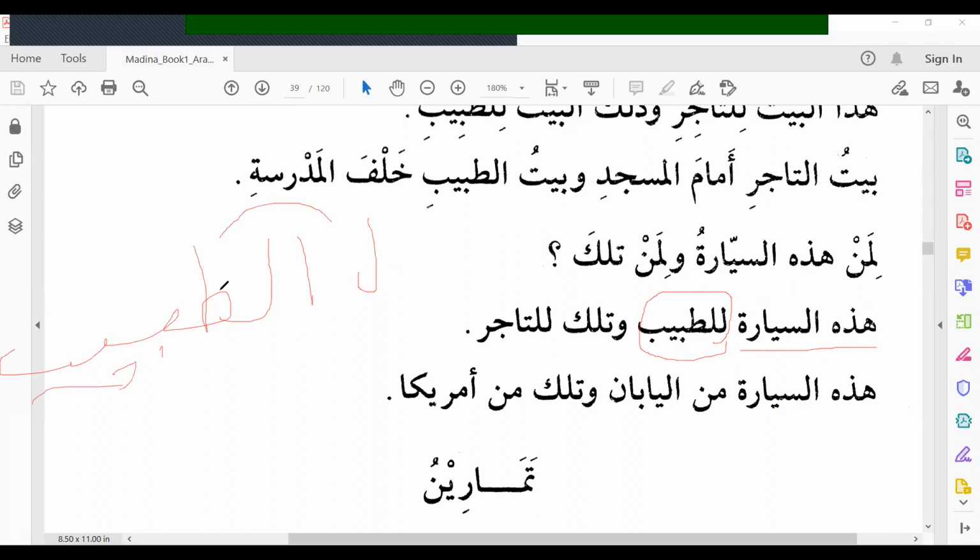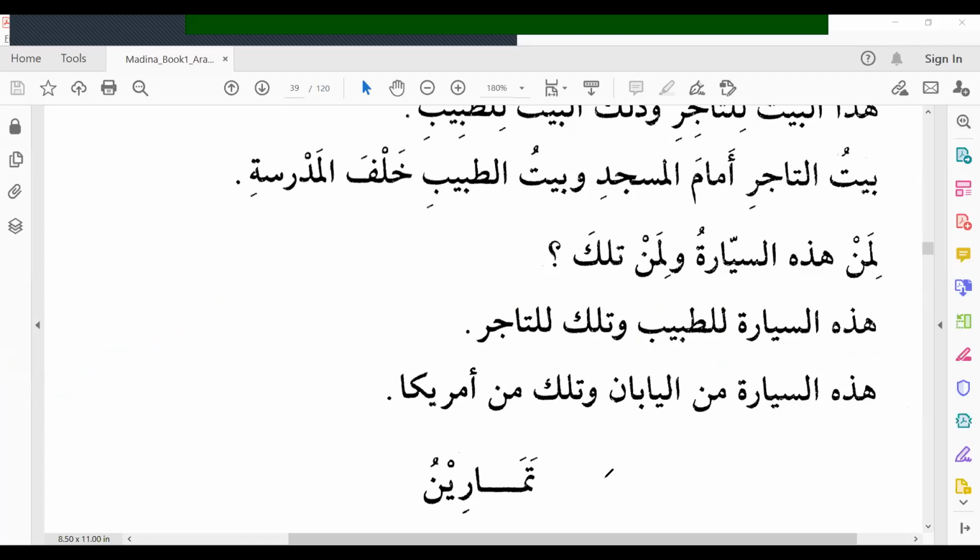If li is followed by alif lam, then we remove the alif. Lit-tabibi. Watilka lit-tajiri. And that belongs to a merchant. Li is harful jar, so we have to give kasra to tabibi and tajiri. Hadihi sayyaratu lit-tabibi. Watilka lit-tajiri. This car belongs to a doctor, and that belongs to a merchant.